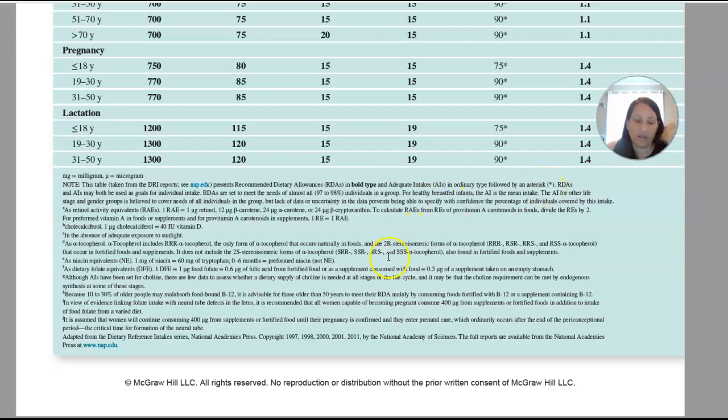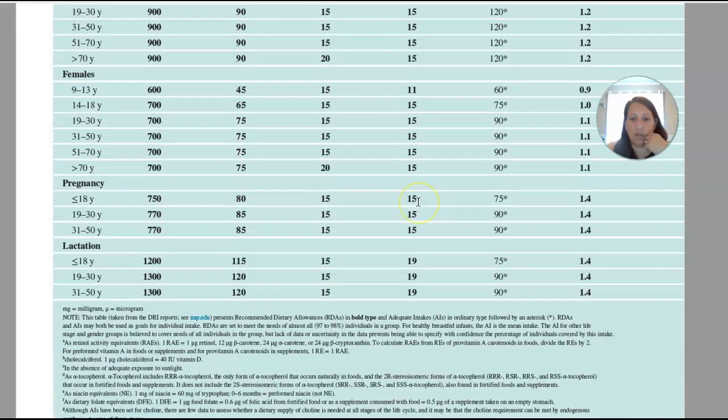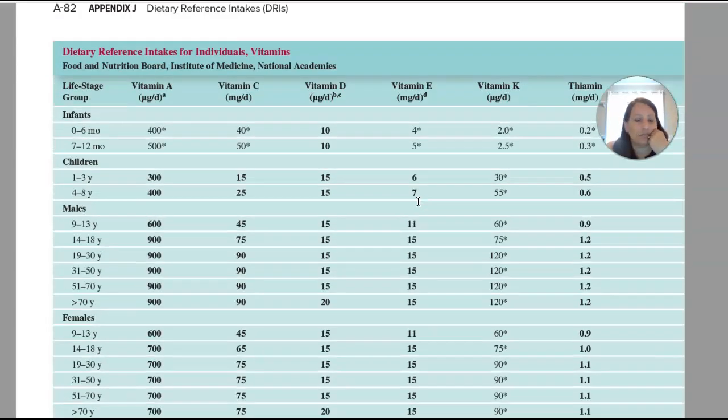Okay, and the rest of this, I wouldn't really worry about. So, for example, for vitamin C in infants, we don't have an EAR, right? Those numbers we don't have for infants in general, for anything, except for vitamin D. So we don't have an RDA, and so we're going to rely on an AI. Okay, so an adequate intake. So for infants 7 to 12 months, for vitamin C, they're going to require 50 milligrams per day.